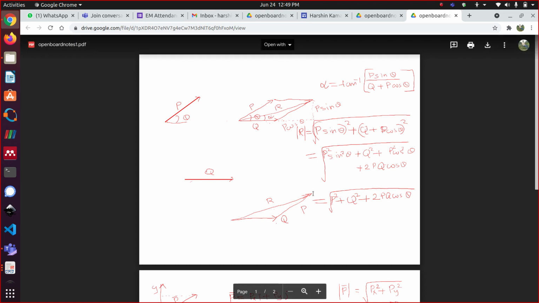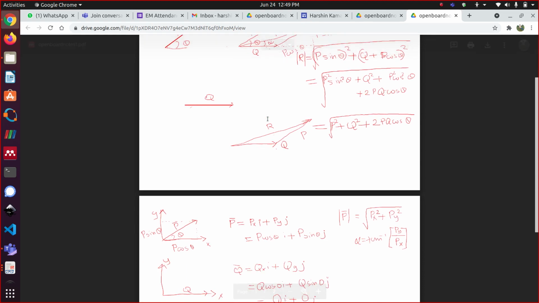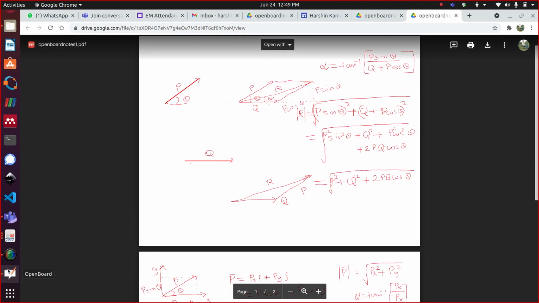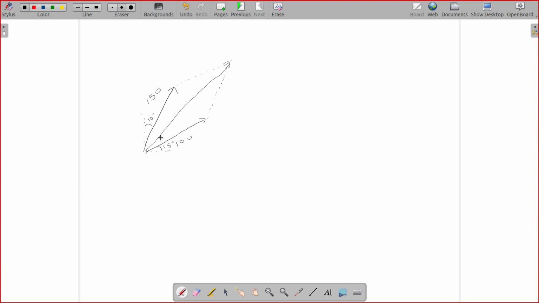Use that equation to find out the magnitude of R, and use this equation, alpha is equal to tan inverse this equation, to find out alpha. Once you find out alpha, alpha is not what you need. Alpha is this angle. So alpha plus 15 will be the angle of the resultant with horizontal. That is the first part of the problem.